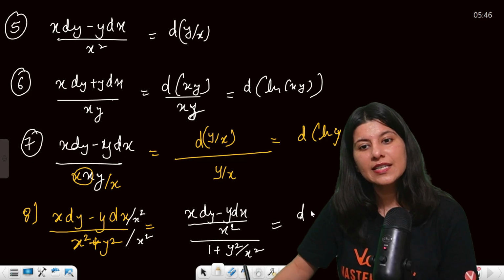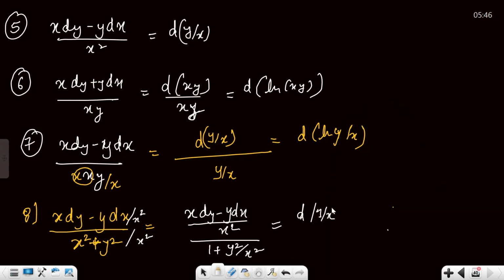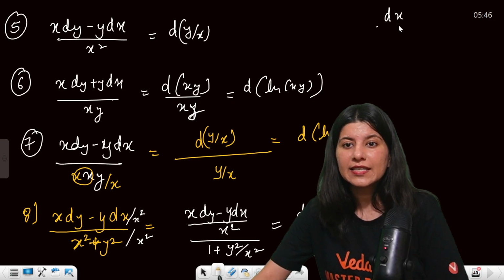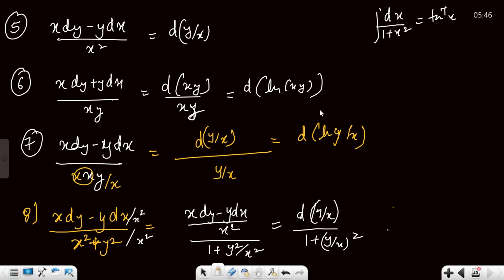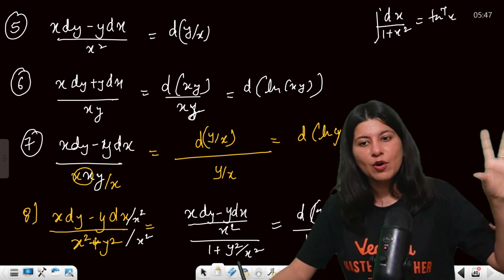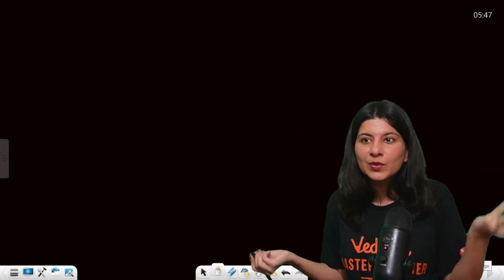Okay, so this is your d of y by x upon 1 plus y by x whole square. So can you see what this is? Let me just remind you about this formula. dx upon 1 plus x square integral is what? Tan inverse x. So don't you think it's a similar type? d something upon 1 plus something square. So this is d of tan inverse y by x. Because right now we are not integrating. d is there. We are just on the verge of integrating. So these are the forms, intuitive forms. Exact form, I call it an intuitive form.